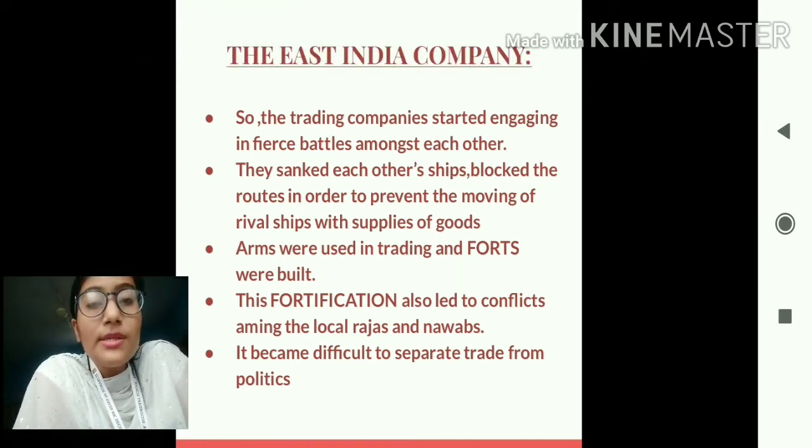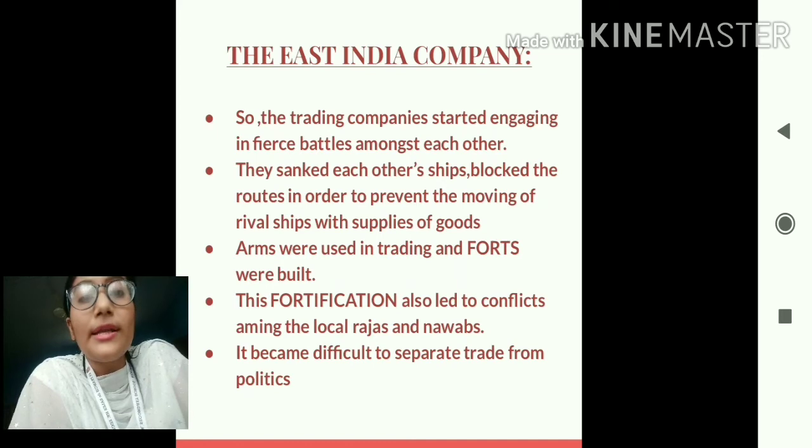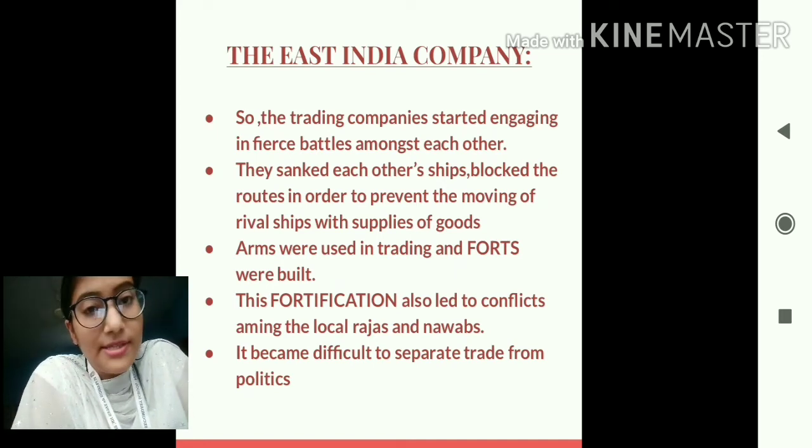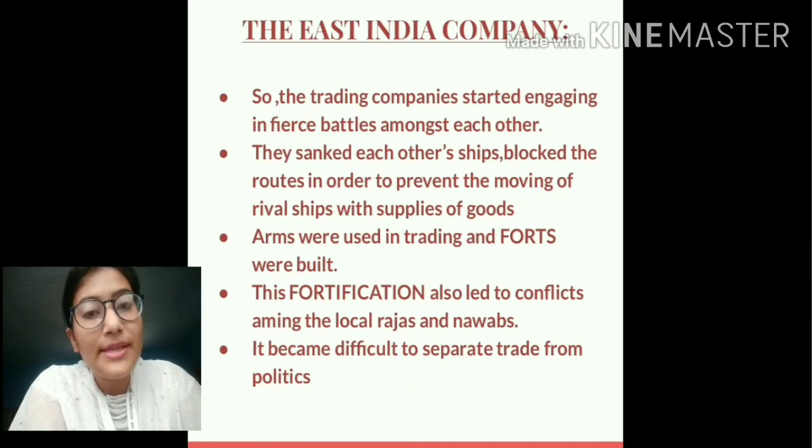So students, this is how the East India Company entered India and how they faced difficulty in making profit, and how along with East India Company the various other companies also entered India, and how trade led to various conflicts. So students, this is all about today's class.